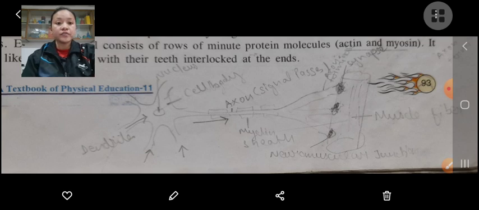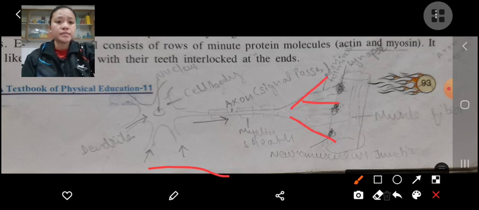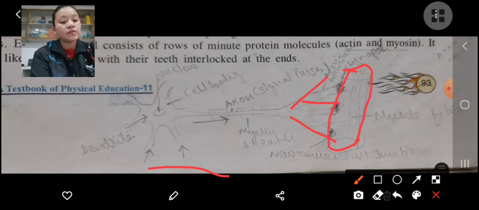Messages are sent via motor neurons. This is a motor neuron. This motor neuron is split into many branches, known as dendrites, and this is attached to the muscle fibers.